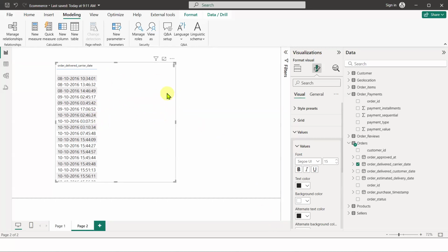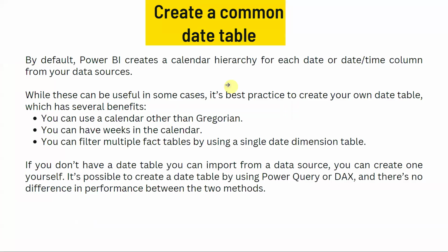Having a date table is going to help us with the time intelligence functions in future. The reason we use a common date table is consistency. It doesn't contain duplicates and it is helpful for time intelligence functions. And at the end, a date table is good because we will have more options, like year, month, fiscal year concepts. All of these experiments we can do with a date table.